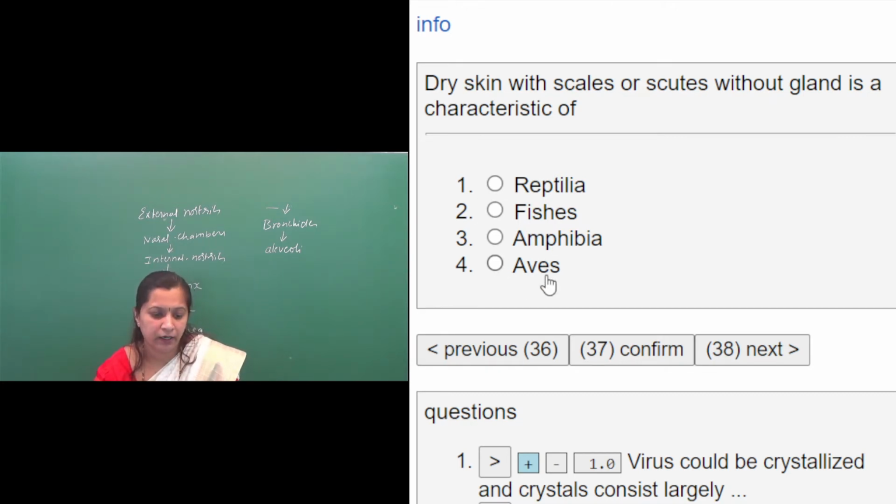Those are called caprine glands too. Except for that oil gland, the skin is non-glandular and dry, but it is covered with an exoskeleton of feathers, not scales. Scales we can find on the hind limbs, but not on the overall body. So Aves have dry skin with feathers. The dry skin with scales or scutes without a gland is a characteristic feature of class Reptilia. Then we will move on to the next question.